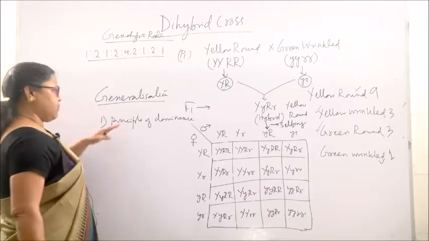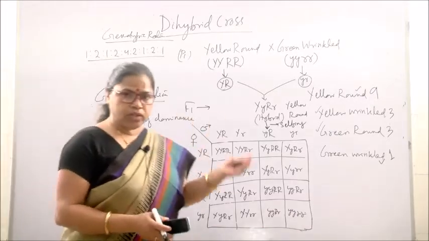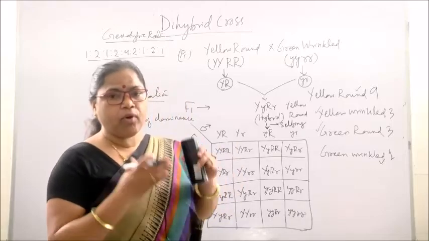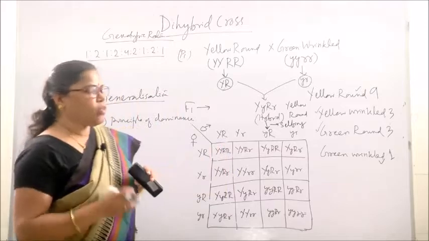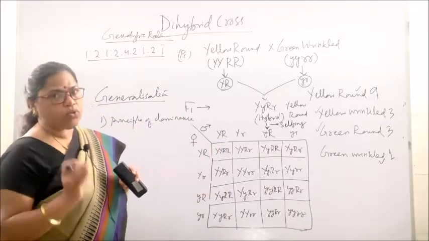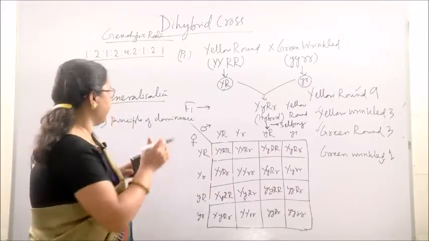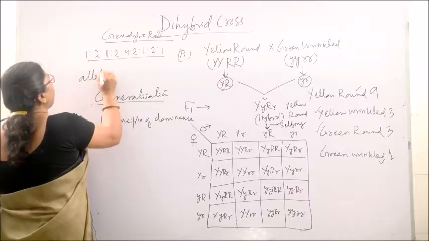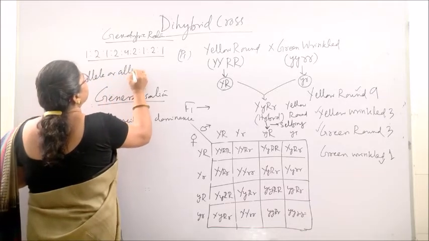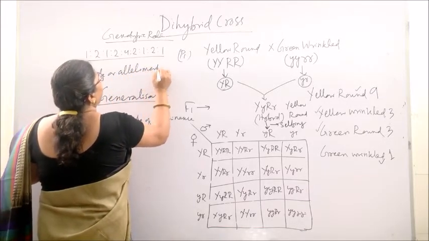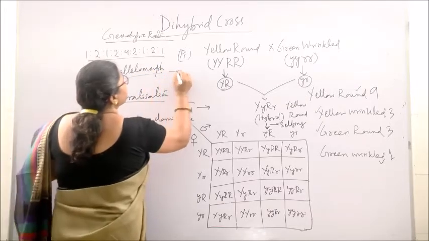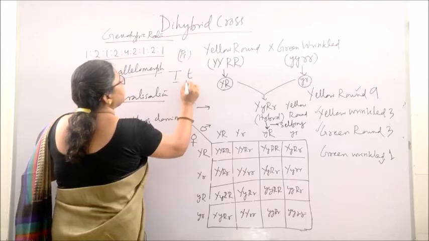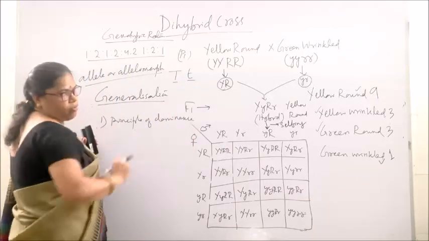And here, another thing I have already told you is that Mendel assumed that for each character there is a pair of factors. Clear? And in this pair, each individual factor is known as an allele, or allelomorph. That means this capital T, small t, these are the two alleles or allelomorphs.